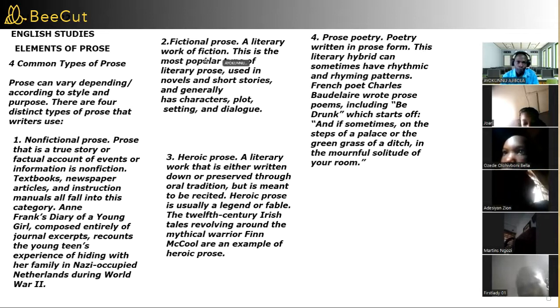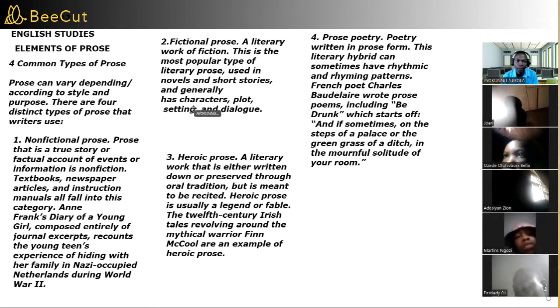While number 2 is the fiction approach. It's a literary work of fiction, the most popular type that people use today, and it usually has characters, plot, setting, and dialogue. And the third one is heroic prose, like an account of events, such as some of the Bible stories that could be regarded as heroic prose, particularly those that were meant to be recited. And the last one we talk about is poetry prose.